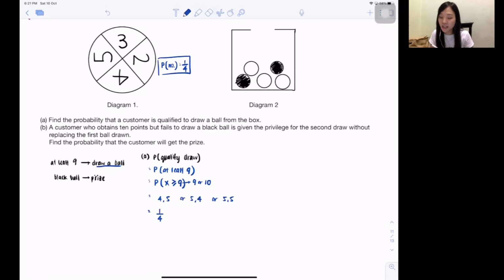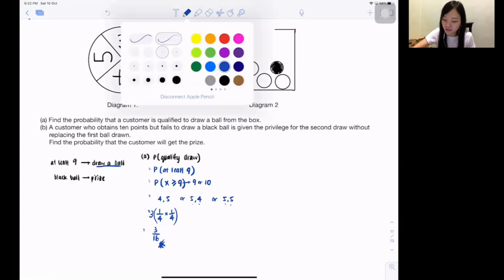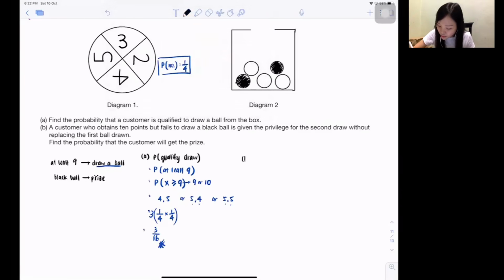Okay, now I think all of you can see that. So getting 4 is 1 over 4. Getting 5 also 1 over 4, 1 over 4, 1 over 4, 1 over 4. Then why waste your time doing it one by one? Just times 3. Do you guys get the answer? 3 over 16. So the probability of you guys even going to the second stage is 3 out of 16. Quite low chance.